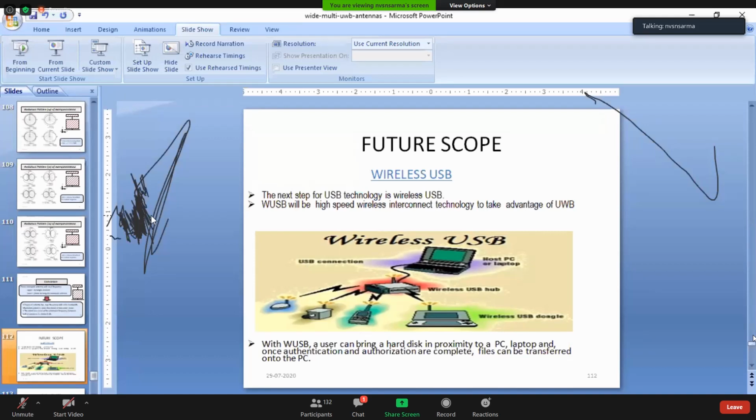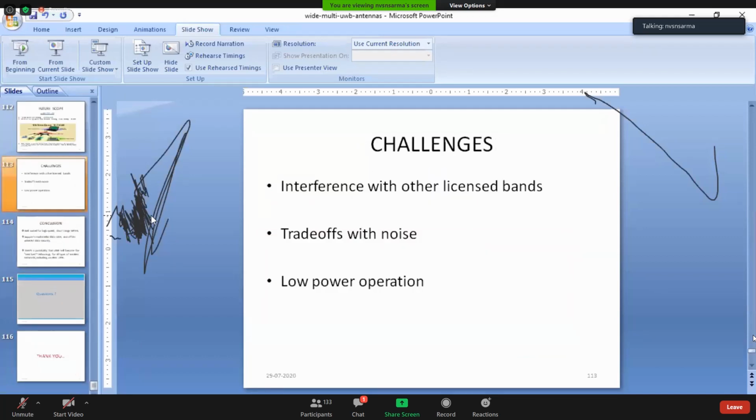And sometimes with the help of a router in between, or people are looking for direct communication. Peer-to-peer communication is becoming very fast, like between your computer and printer. You don't want to keep any lines or any router. We want them to communicate with each other, and whatever you want to print, you get it. Similarly, from your mobile onto your laptop, or from your mobile onto the printer, you don't want to have anything in between. Straight away we want them to work, and those are coming up in a big way. So in such cases, this type of antennas and other things play an important role.